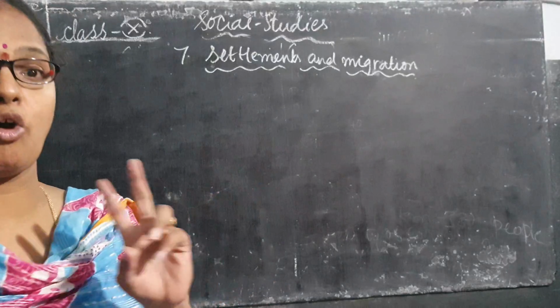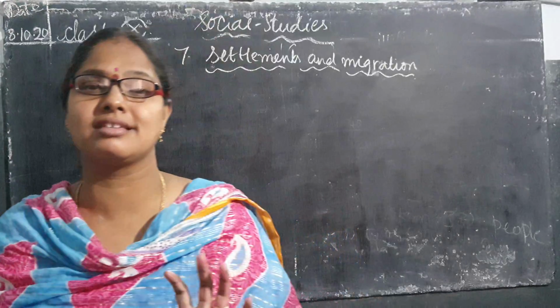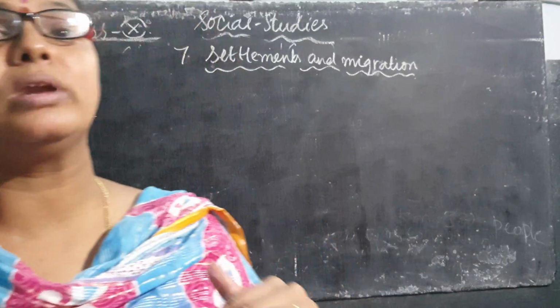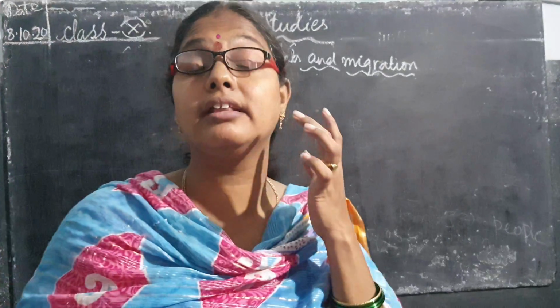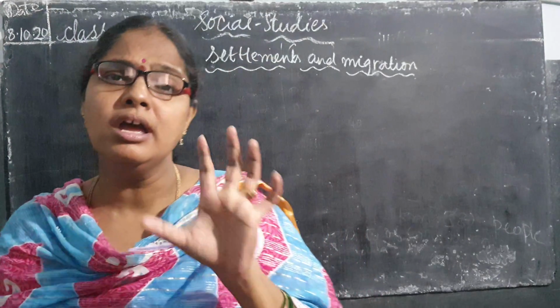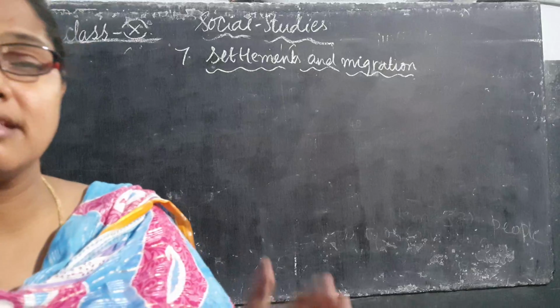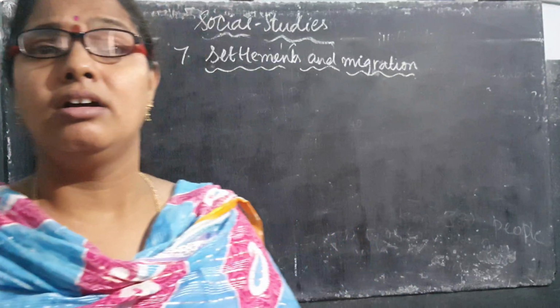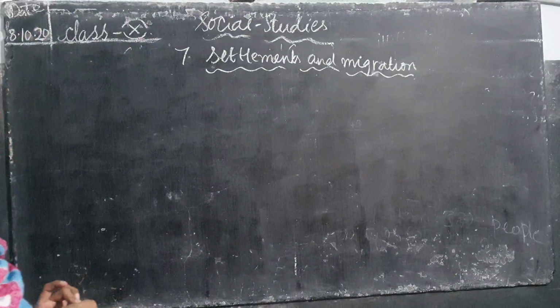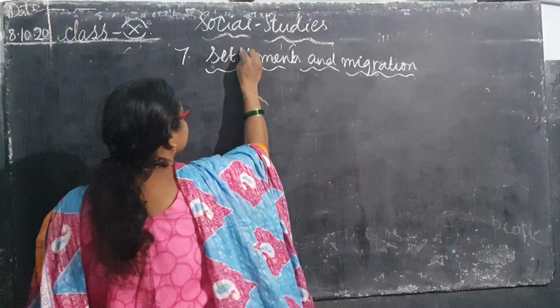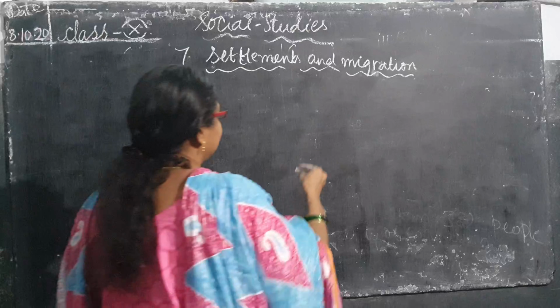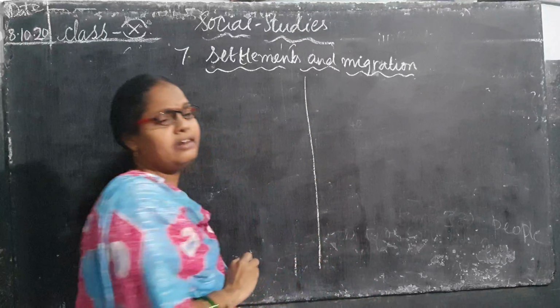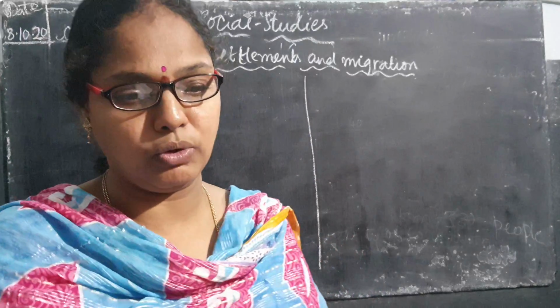You have already completed the FA1 and FA2 projects, isn't it, children? So meanwhile, try to write the classworks whenever we give them. However many questions there are in your textbook, please write that many questions in your classwork book. Till now we have completed six lessons, children. The next lesson is settlements and migration. Children, what is a settlement? You have to know the general definition of what a settlement is and what migration is.